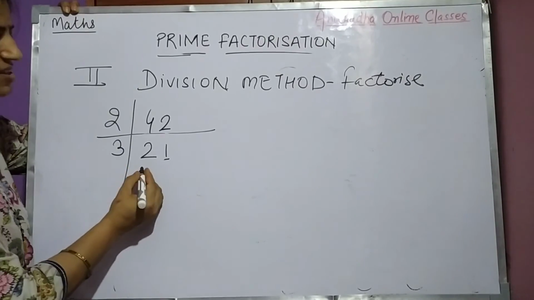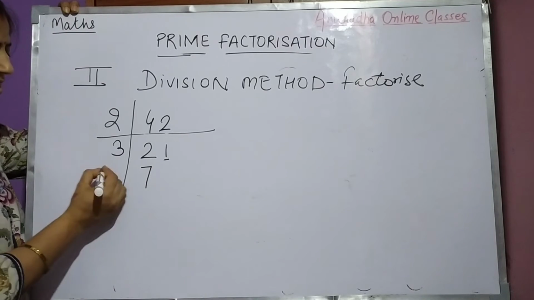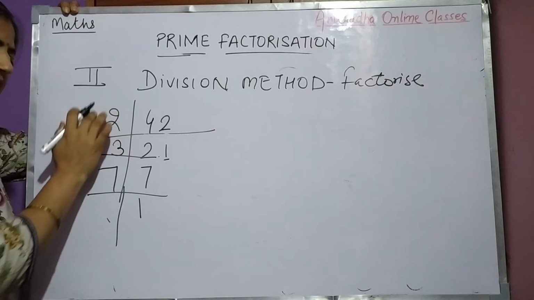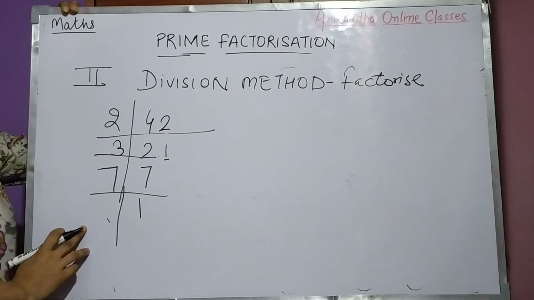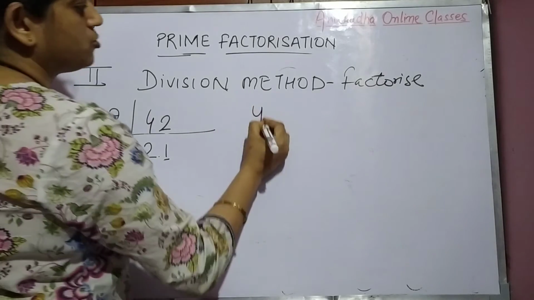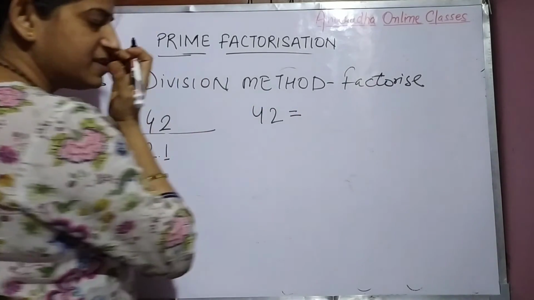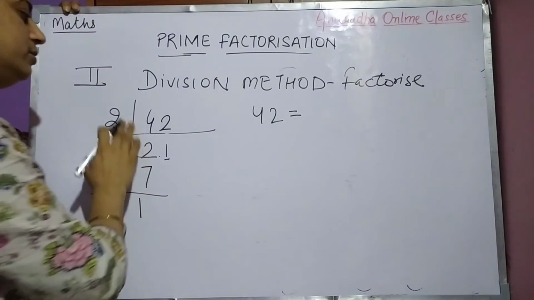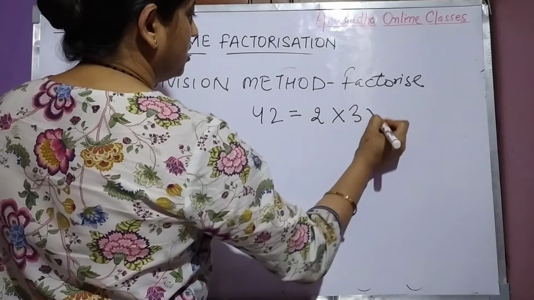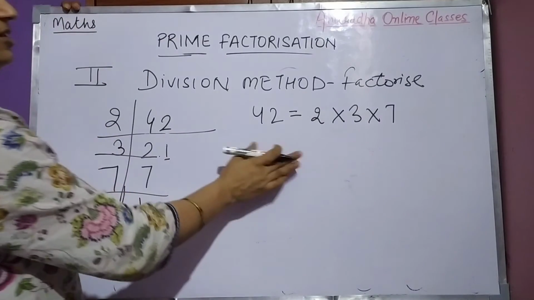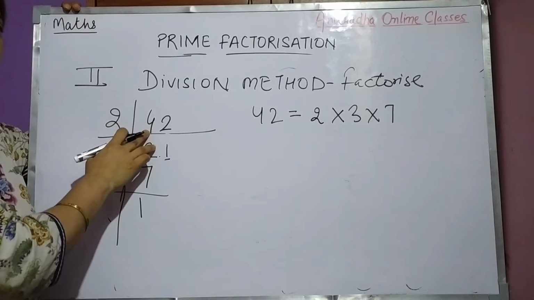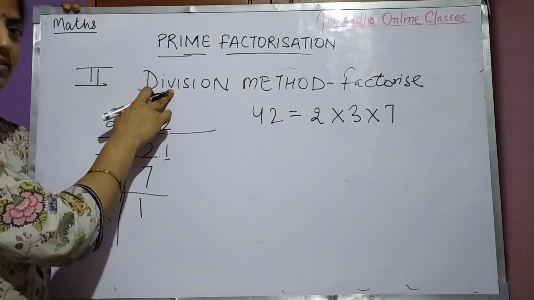See, 3 कितने जा? 3 7s are 21. Then 7 1s are 7. Okay. We have to take this side what? Prime factors, right? So 42 का LCM भी कह सकते हैं हम, और factors भी कह सकते हैं. That is 2 into 3 into 7. This is the prime factorization of 42 by using division method.